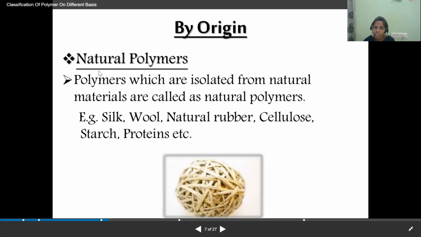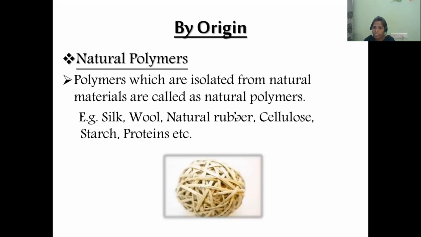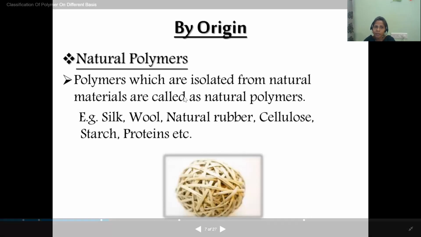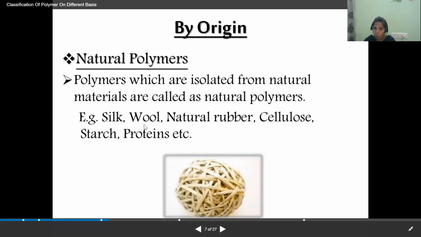What is meant by the natural polymer? The polymers which are isolated from natural materials are called natural polymers. So whatever the polymers are synthesizing in the nature, such type of polymers are called the natural polymers. For example, silk, wool, natural rubber, cellulose, starch, protein, etc. Yes. So here I have given one example.